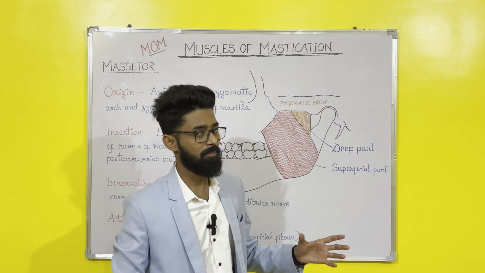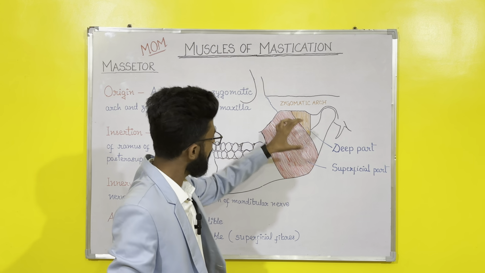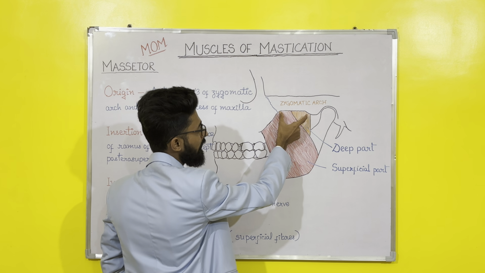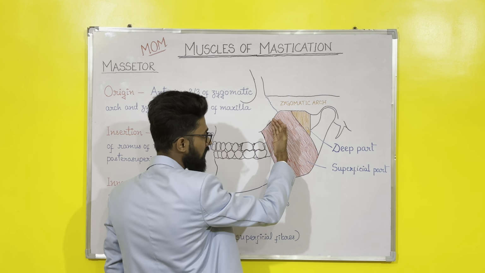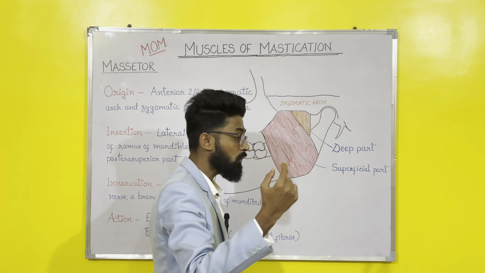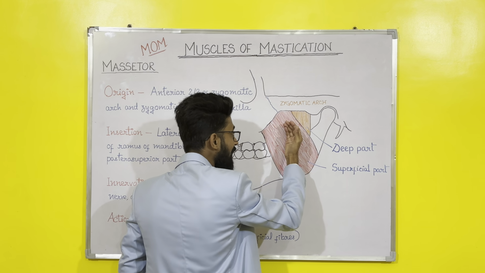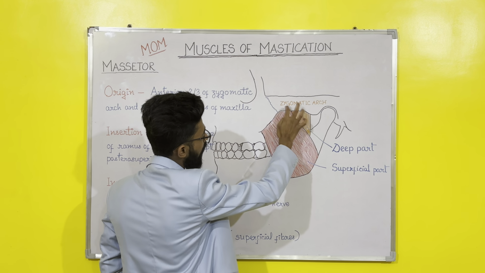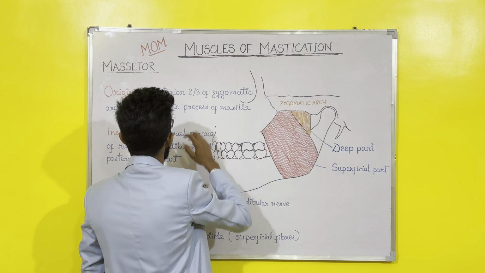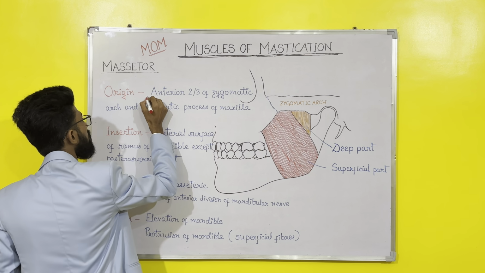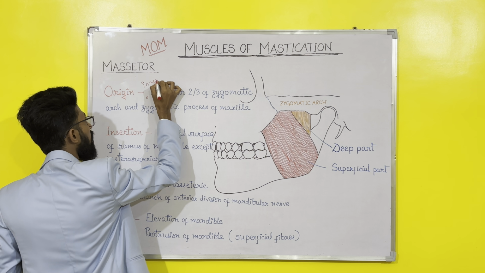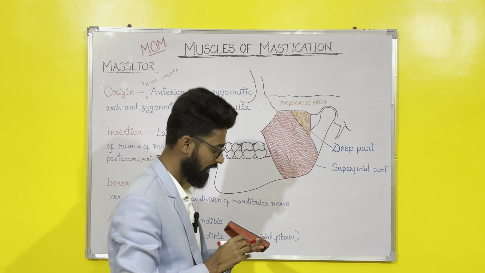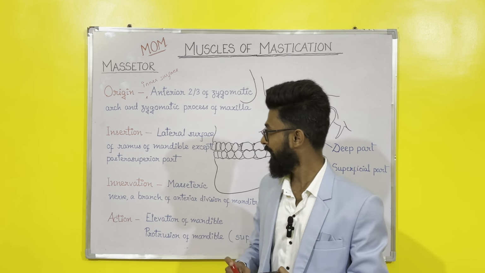As you can see in the diagram, the masseter arises from the anterior 2/3 of the zygomatic arch. So this is the zygomatic arch. So anterior 2/3 of the zygomatic arch and the adjoining zygomatic process of maxilla. Now you need to remember that the fibers originate from the inner surface. See, I haven't marked the outer surface. So it will be the inner surface of the anterior 2/3 of the zygomatic arch and the zygomatic process of maxilla, right?